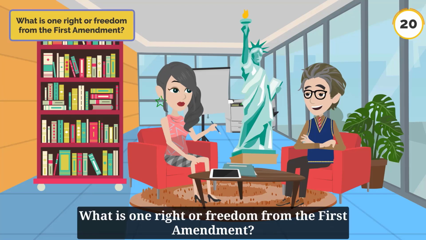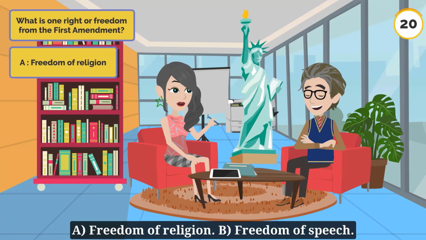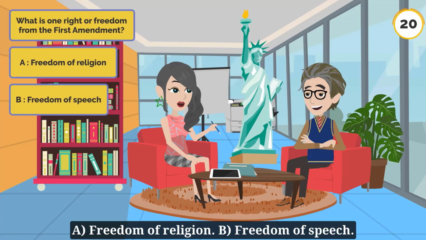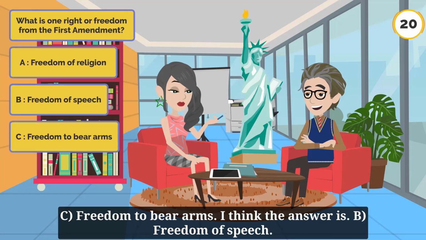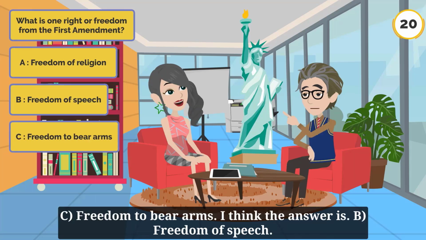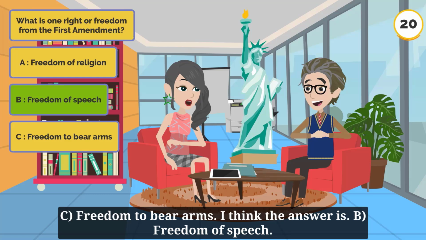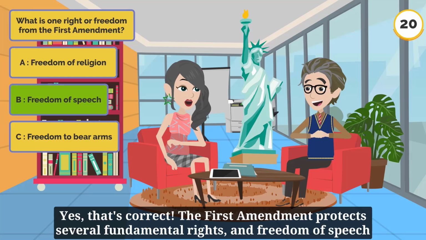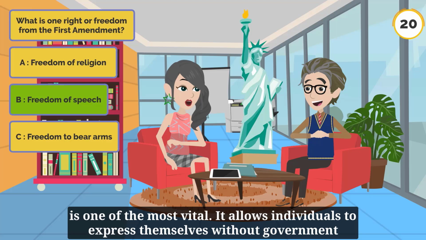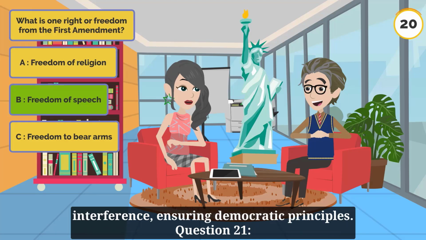Question 20. What is one right or freedom from the First Amendment? A. Freedom of religion. B. Freedom of speech. C. Freedom to bear arms. I think the answer is B. Freedom of speech. Yes, that's correct. The First Amendment protects several fundamental rights, and freedom of speech is one of the most vital. It allows individuals to express themselves without government interference, ensuring democratic principles.